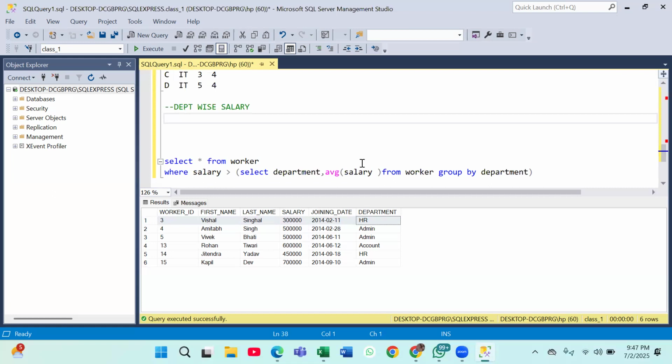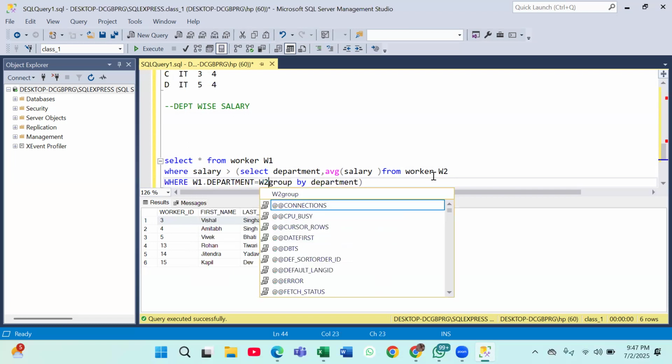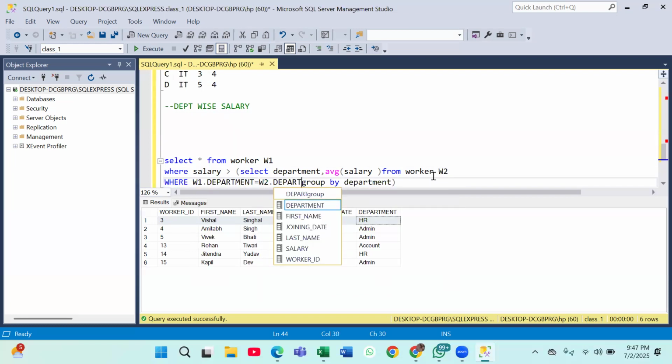So one person has written this query. Let us correct it. I will just give the alias here as W1. For this worker, I am giving the alias as W2. Their department should be the same, right? So I'll say where W1.department should be equal to W2.department. You guys can do it like that also.